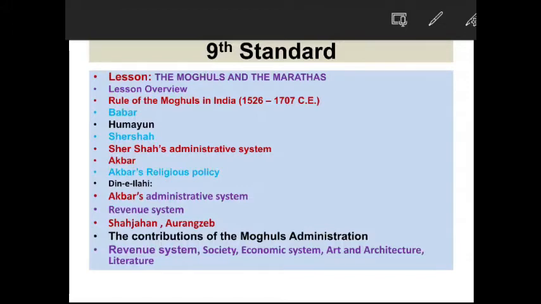Lesson overview: Rule of Mughals in India, Babur, Humayun, Sher Shah, Sher Shah's administration system, the most important king Akbar, Akbar's religion policy, Deen Ilahi, Akbar's administrative system, revenue system, Shah Jahan, and the last king Aurangzeb. The contribution of Mughals: administration, revenue system, society, economic system, art and architecture, literature, etc.